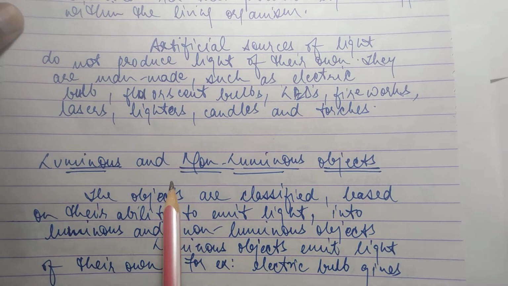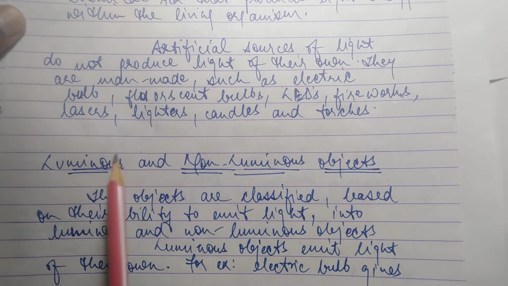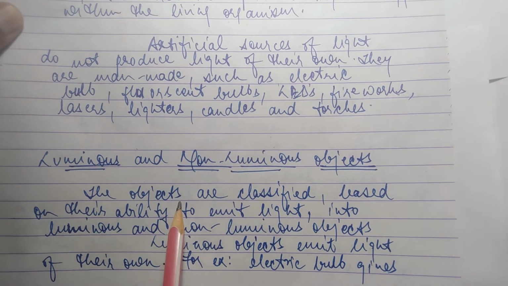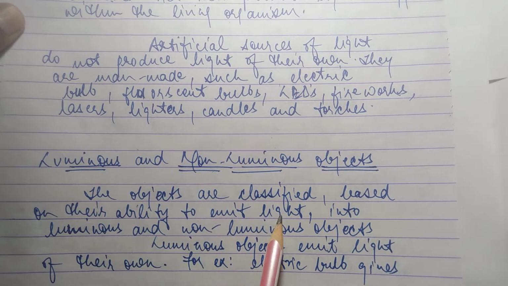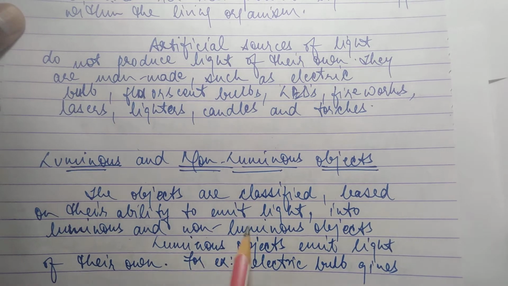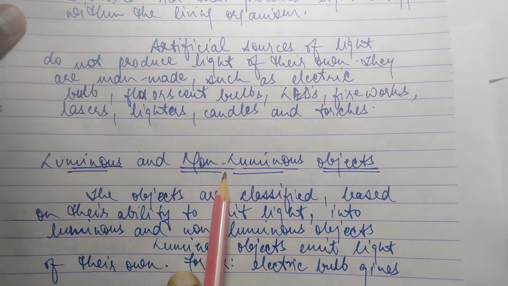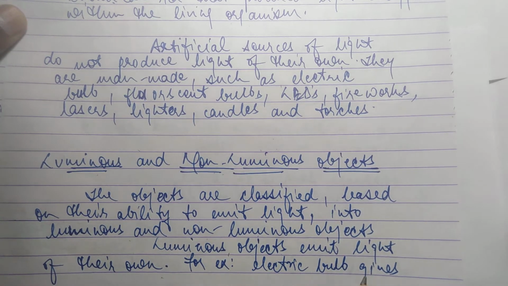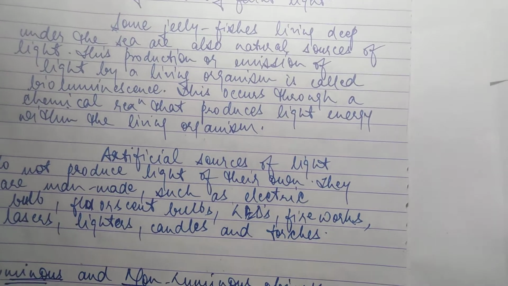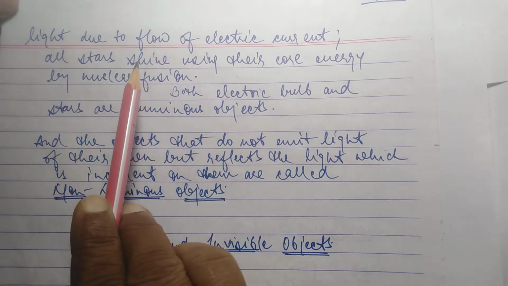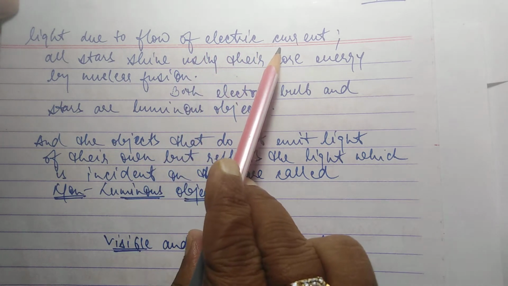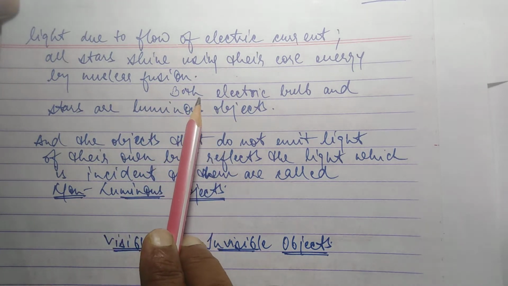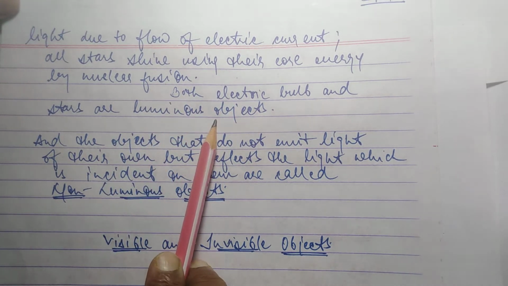Now, luminous and non-luminous. Luminous means which glow, which give light, and non-luminous means which don't glow, which don't emit light. Objects are classified based on their ability to emit light into luminous and non-luminous. जो light देते हैं उसे कहते हैं luminous, जो light नहीं देते उसे कहते हैं non-luminous. Luminous objects emit light on their own. Example, electric bulb. An electric bulb gives light due to the flow of electric current. All stars shine using their core energy by nuclear fusion, and both the electric bulb and the stars are luminous objects.